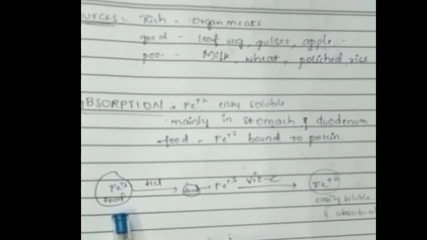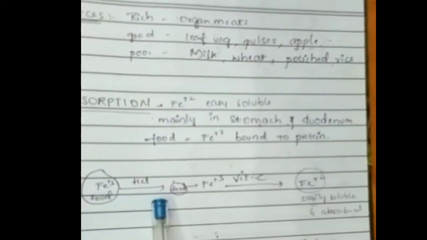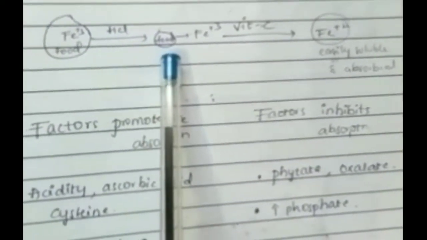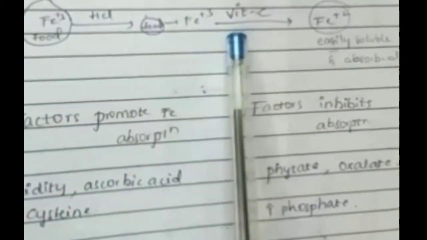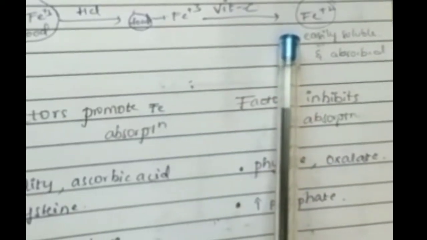In the acidic medium provided by gastric HCl, the Fe3+ is released from food, and reducing substances like vitamin C, ascorbic acid, and cysteine convert Fe3+ to Fe2+, which can be easily soluble and absorbed.